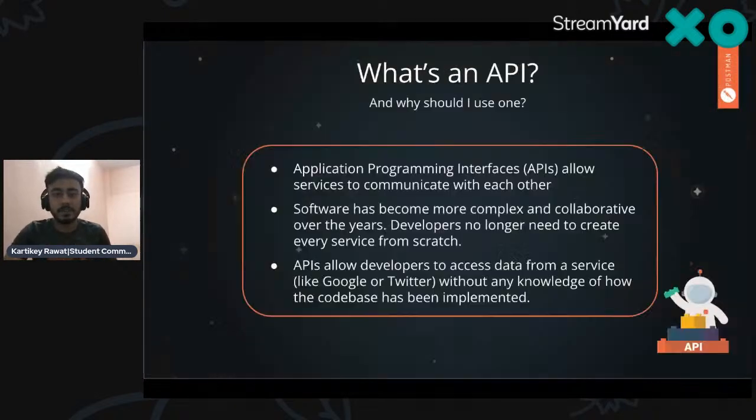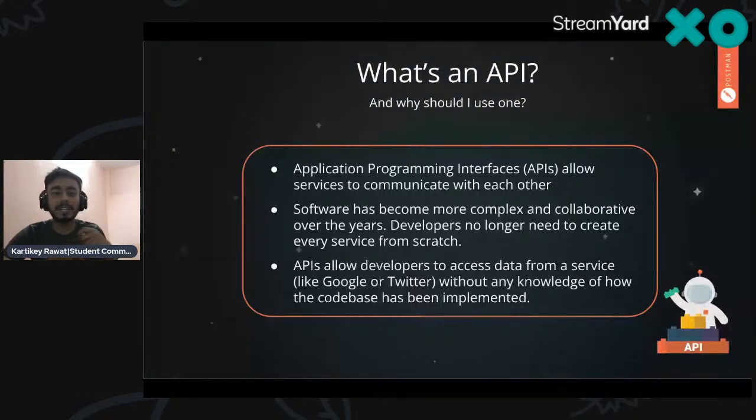Cool. So let's go a bit more into the definition. What's an API? I'm reading it out for you in order to understand the actual technical meaning of it. API stands for application programming interface, and it allows services to communicate with each other. Software has become more complex and collaborative over the years, right? So what can a developer do? Like I already told you.